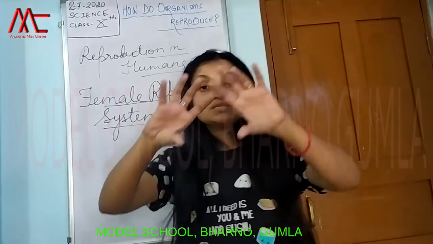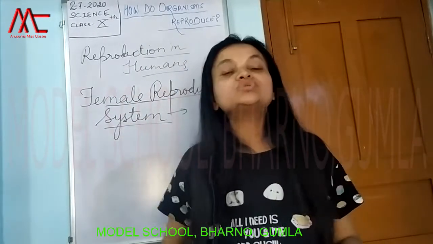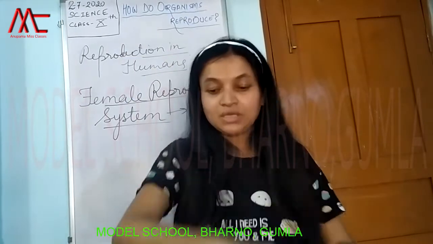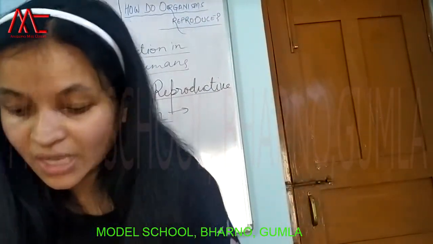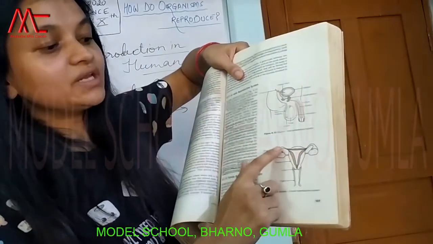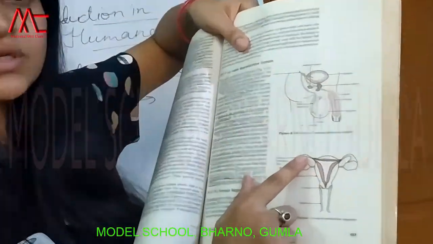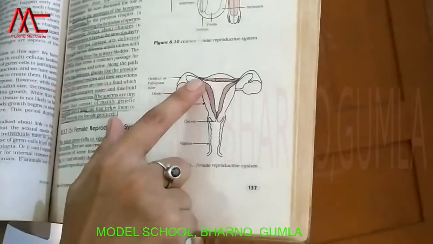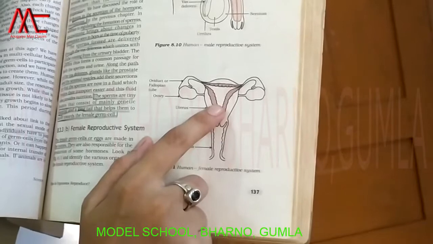Now the zygote which was formed by the fusion of male and female sex cells will be embedded in the uterus. It will implant here. This is your uterus now. The fertilization will take place here in the oviduct. That is the fusion. And after fusion, it will be implanted in the uterus.